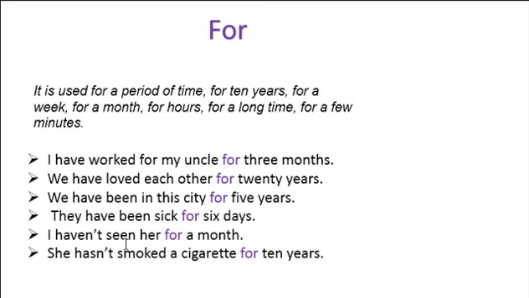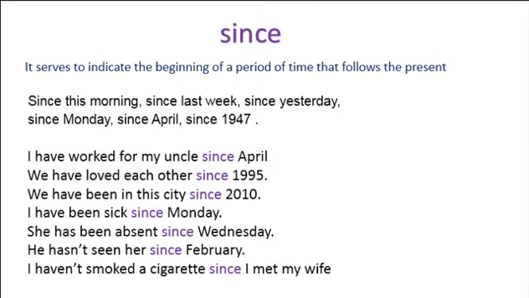I haven't seen her for a month. A month is a period of time. And she hasn't smoked a cigarette for 10 years. 10 years is a period of time. Okay? When you're talking about years, weeks, months, hours, for a long time, for a few minutes, whatever, you must use for. Okay? And now let's continue with the other that is going to be important as well.